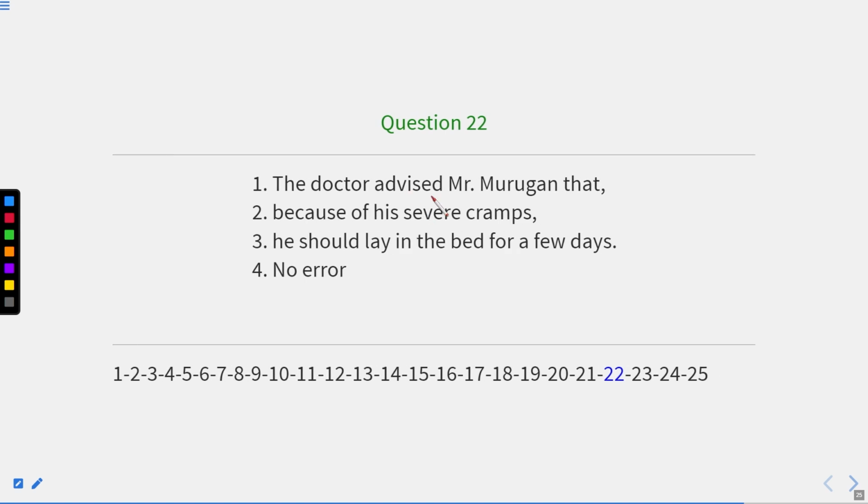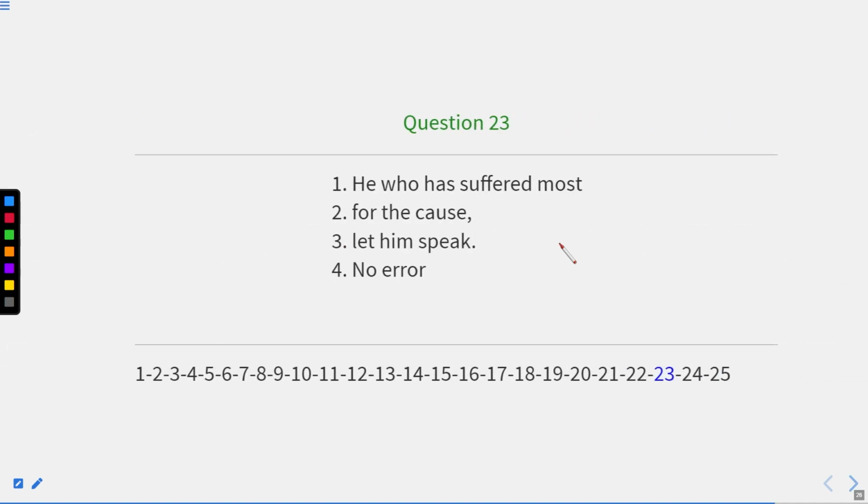The next question is, the doctor advised Mr. Murugan that because of his severe cramps, he should lay in the bed for a few days. So here it is written, the doctor advised Mr. Murugan that. Now here the error is, you can see the word modal, and after any modal, we can only have the verb first form. So this lay should be replaced with lie. So he should lie in the bed for a few days. Here the error is in part third, where it should be written he should lie. Now let us move to the next one.